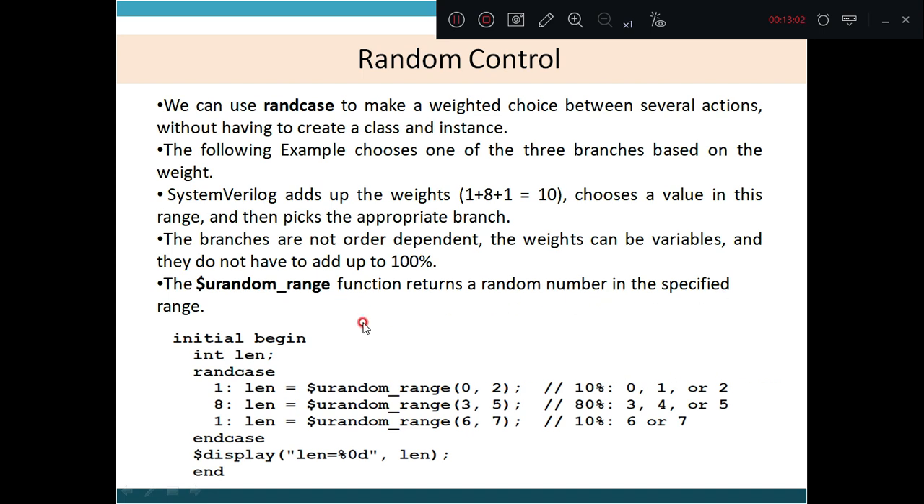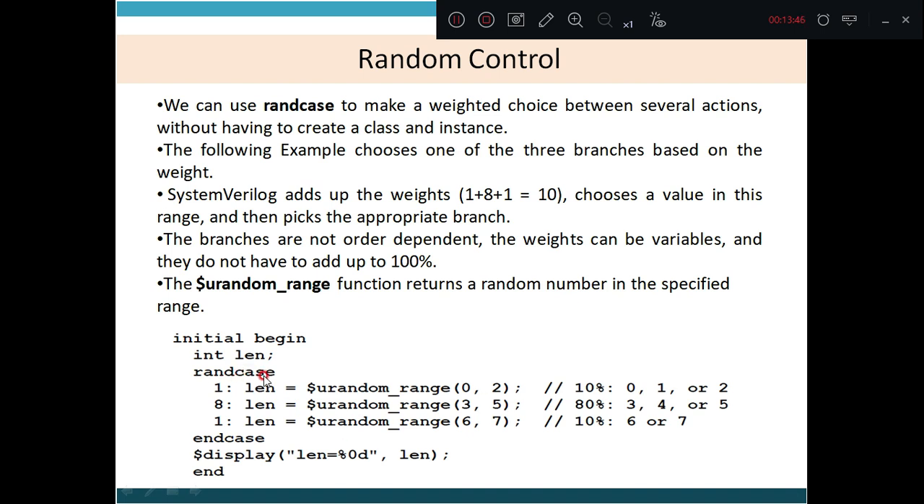One more keyword, that is $urandom_range. The function returns a random number in the specified range. See here, it is a randcase and there are 3 statements. 1 colon len equal to $urandom_range(0,2). So what do you mean by this? It is 10% and 0 to 2 is a range, that is 0, 1 or 2. Similarly, its weight is 8, len equal to $urandom_range(3,5). It means it is 80% and the values in the range are 3, 4 or 5. Similarly for this, it has 10% and the values are 6 or 7.